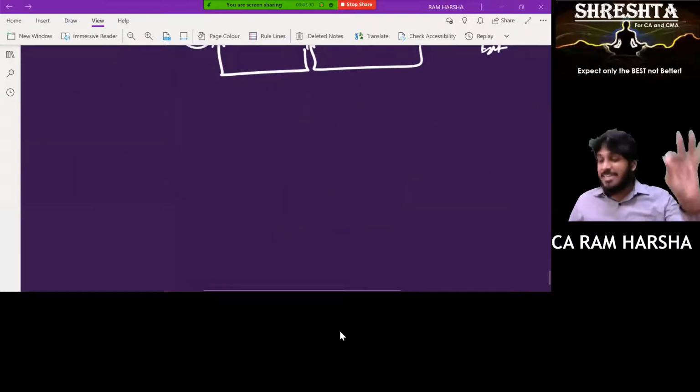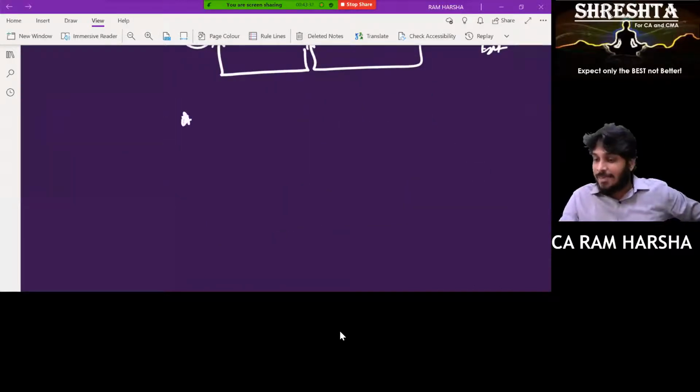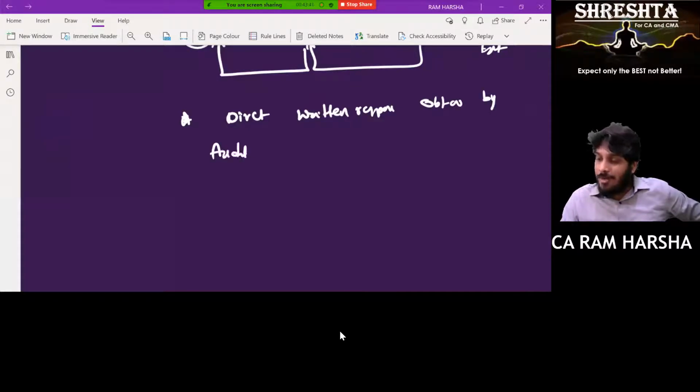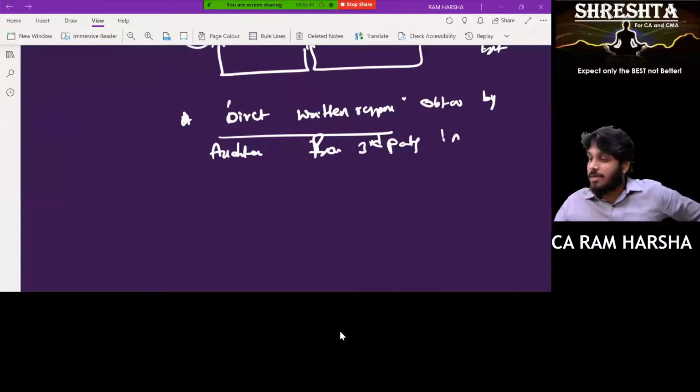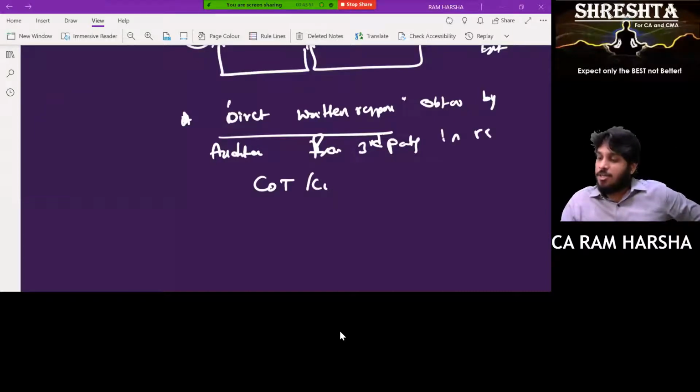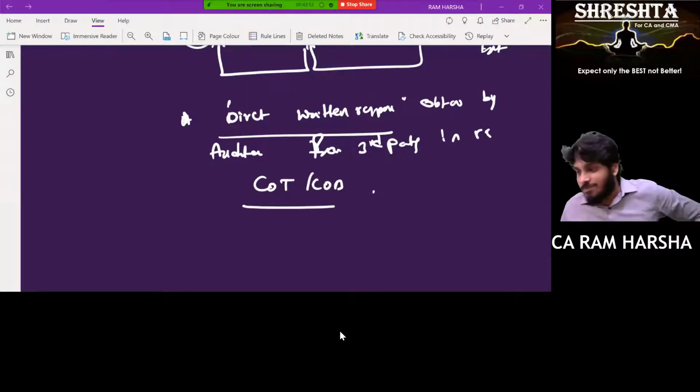That is what is called external confirmation. External confirmation means a direct written response obtained by the auditor from a third party. Are you clear? It's a direct written response obtained by the auditor from a third party in respect of some class of transaction or class of balance, whatever it is. Do you understand? Yes, sir.